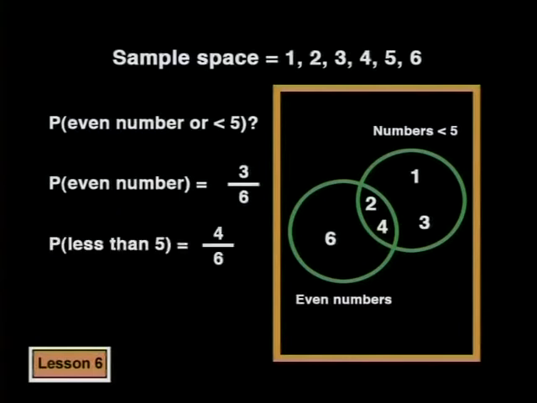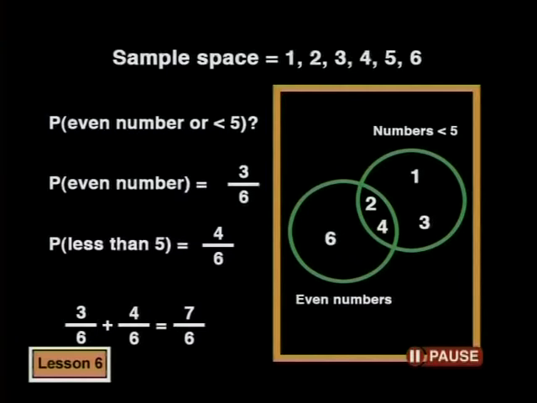And the probability of throwing a number less than 5 is 4/6, because there are 4 favorable outcomes out of the 6 possible ones on the dice. Now, if I add 3/6 and 4/6 together, I get 7/6. Oops, 7/6, as you know, isn't possible. We can't have a probability larger than the total number of possible outcomes.